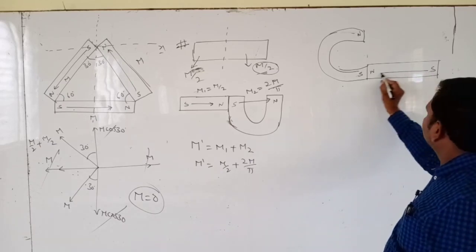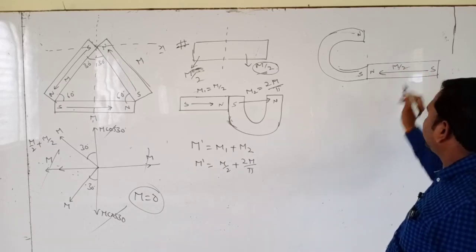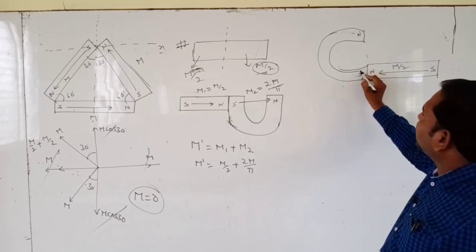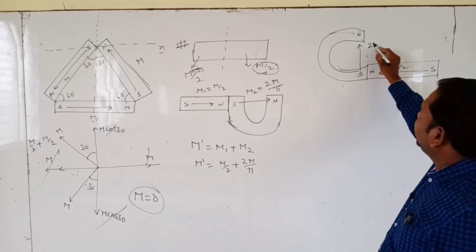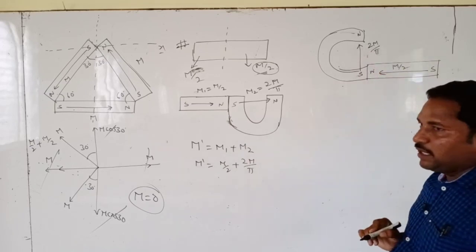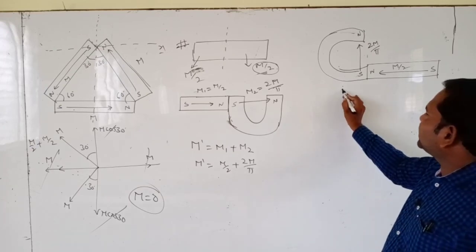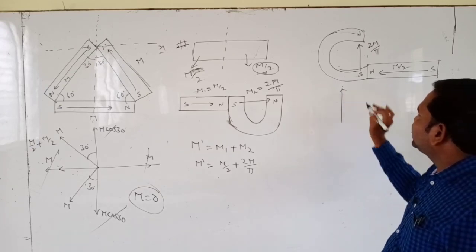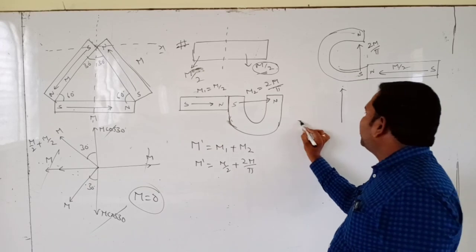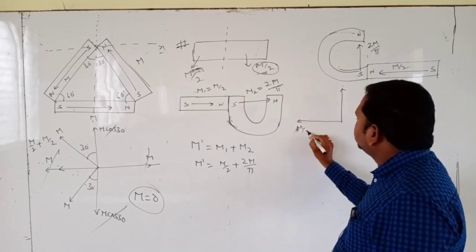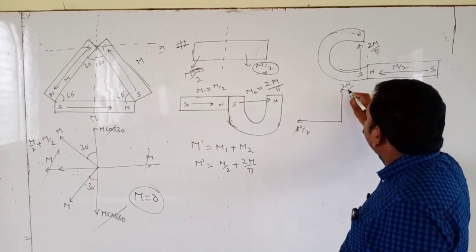Already we know this magnetic moment is M by 2. This one, bent in the form of a semicircle, is 2M by pi. Now, what is the resultant magnetic moment? Here two vectors are acting, one in this direction and another in this direction: M by 2 and 2M by pi.